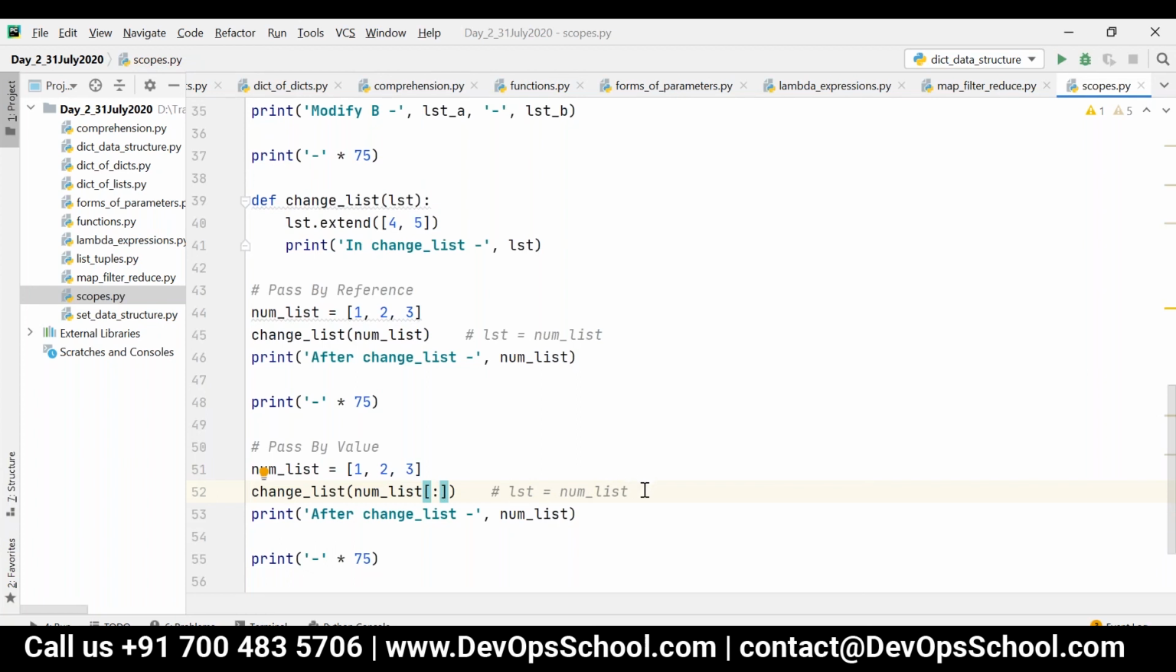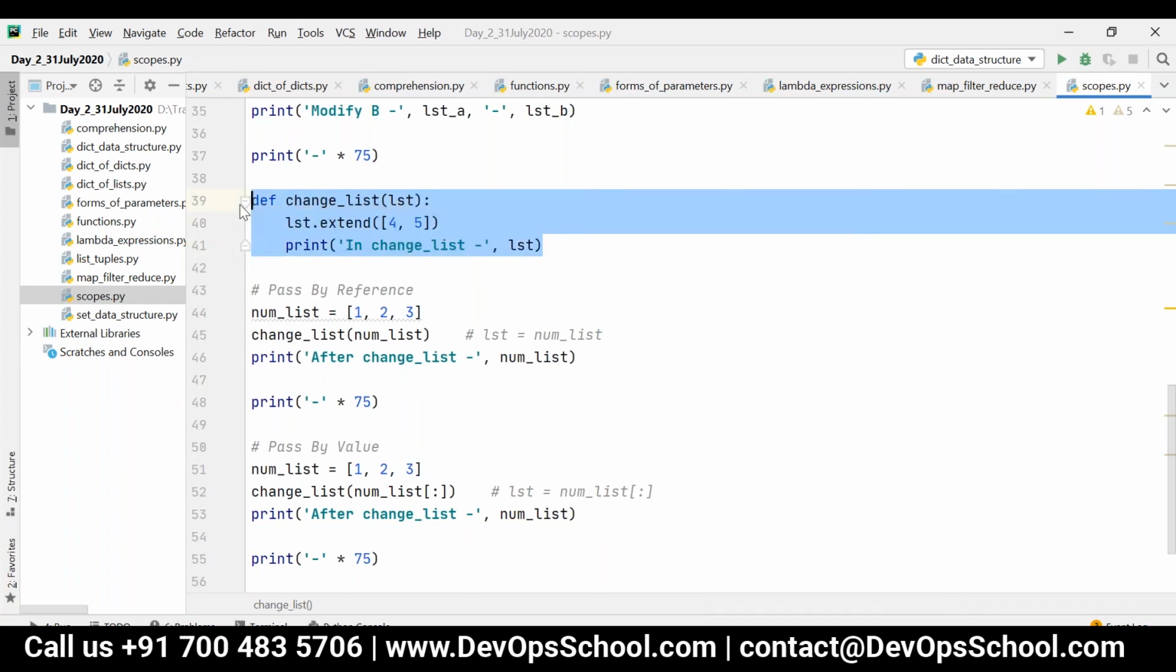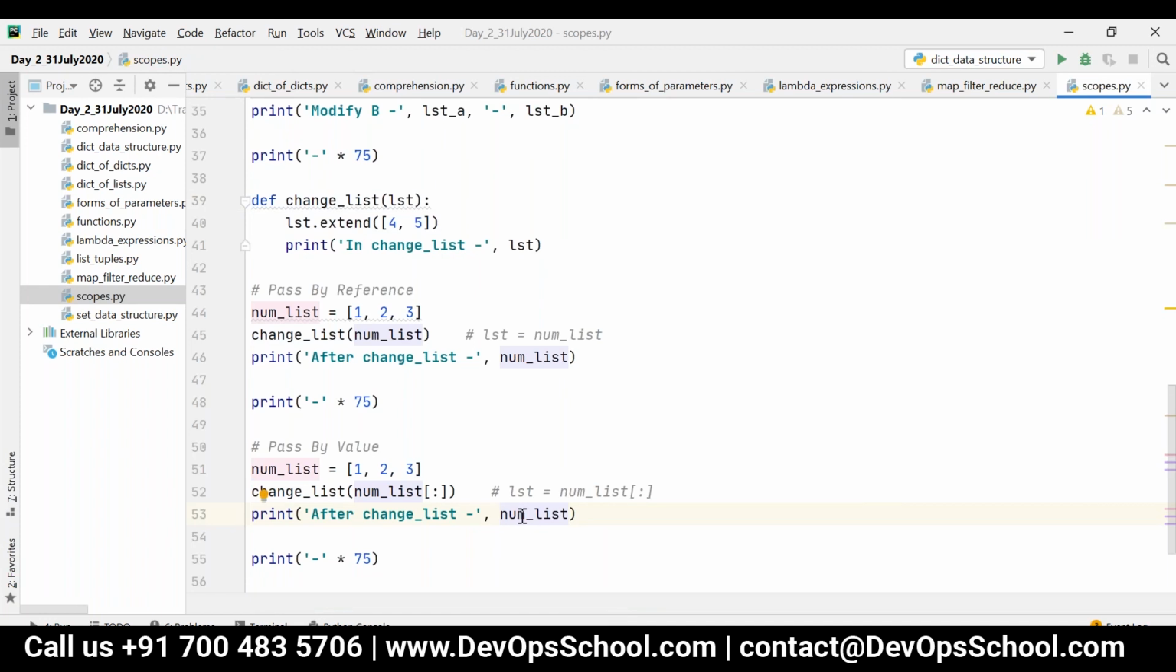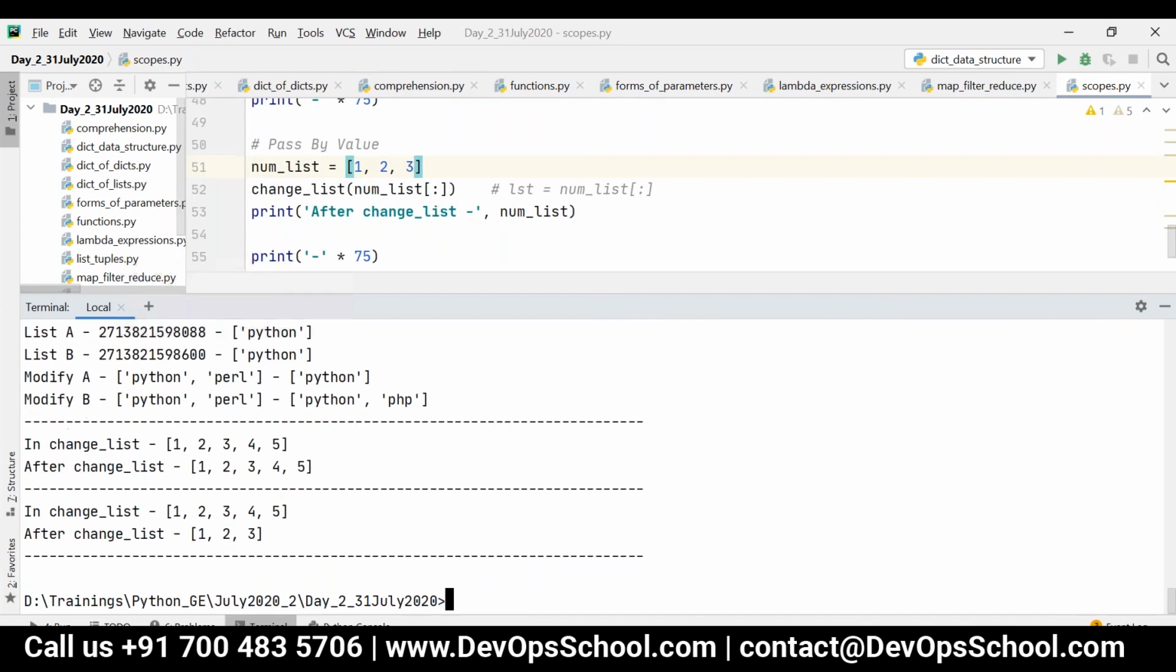So now what will happen? LST will be assigned only with the values. So in this case, whatever you modify using the extend method will not be reflected outside the function. So 4, 5 will be added only within the function, but outside the function, num list will have only 1, 2, 3, because that is passed by value. See here, 1, 2, 3. But in change list, it is 1, 2, 3, 4, 5.